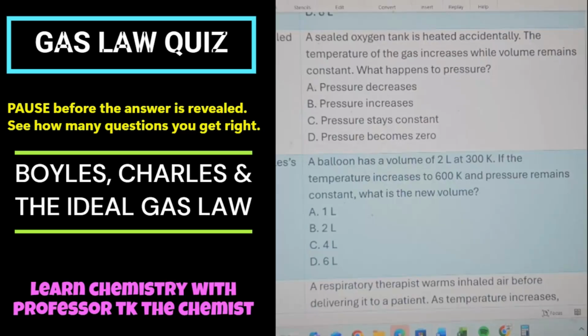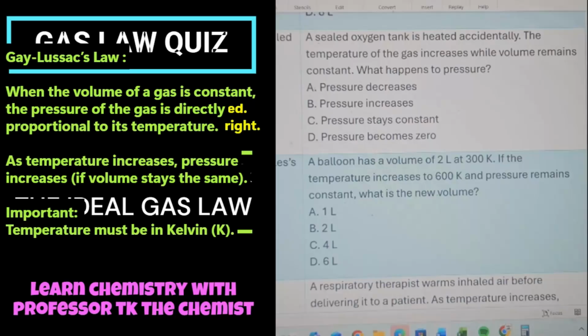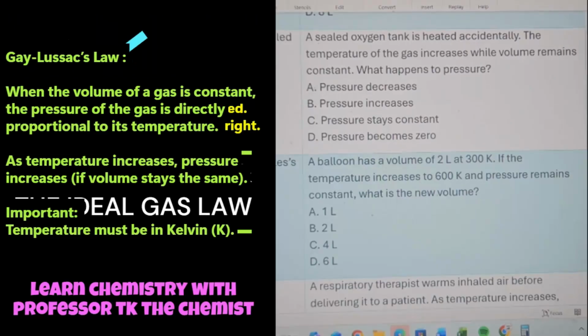Now, I know y'all are probably saying, wait a minute, I don't remember this one. So we're talking about Gay-Lussac's law. In case some of you are like, wait a minute, I don't remember this, I'm going to explain it, okay? Matter of fact, let me just write it up here so y'all can see it, okay?